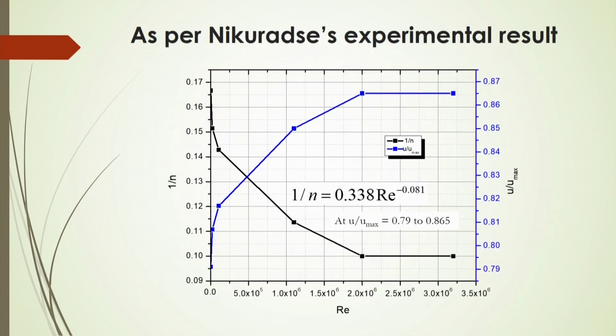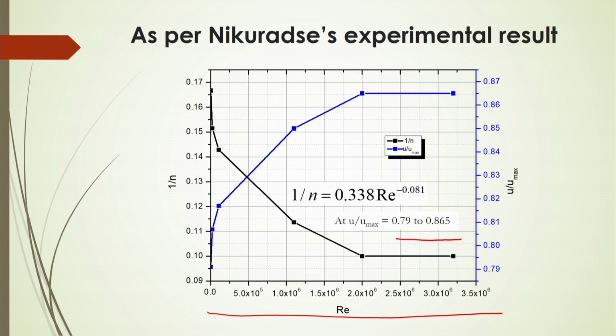Now, as per Nikuradse's experimental results, it is seen how this coefficient 1 by n changes with Reynolds number. The power is inversely proportional to the Reynolds number, and u by u max ranges from 0.79 to 0.865 if the Reynolds number ranges up to 3.5 into 10 to the power 6.